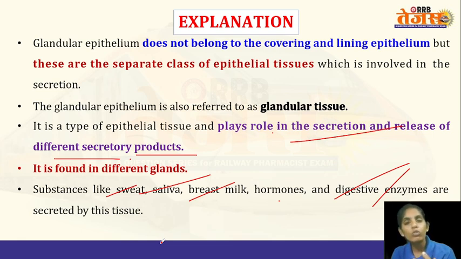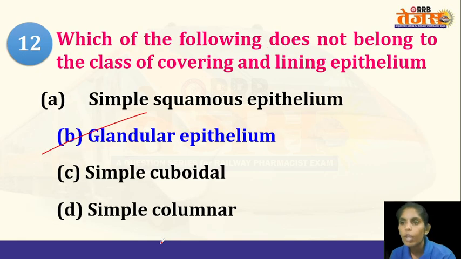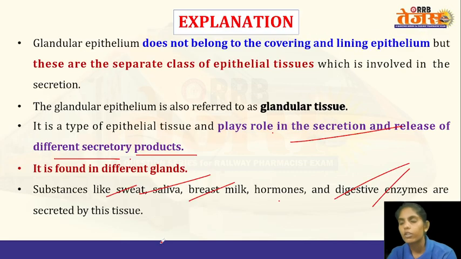The exocrine portion of the pancreas will release the digestive enzymes into the digestive tract, whereas the endocrine portion of the pancreas will produce hormones like glucagon and insulin. So the glandular epithelium is the answer here.